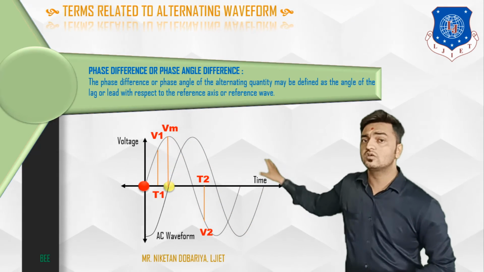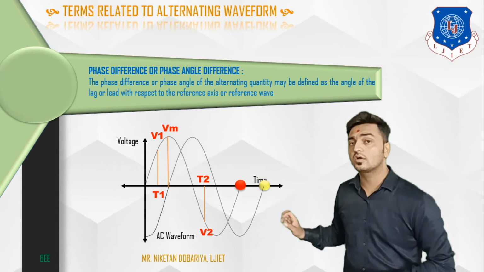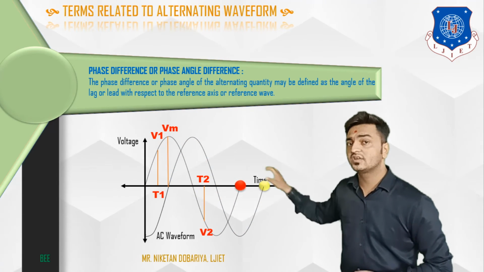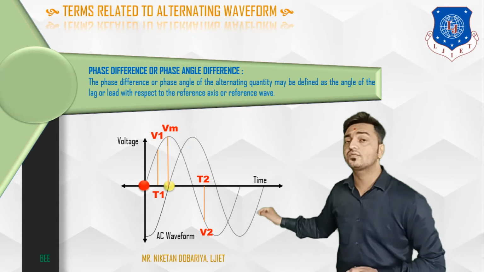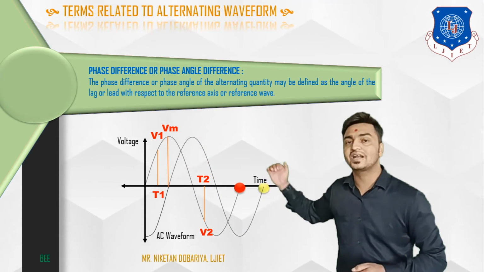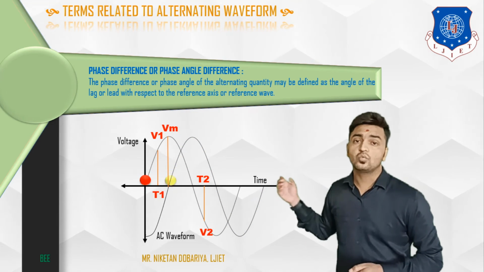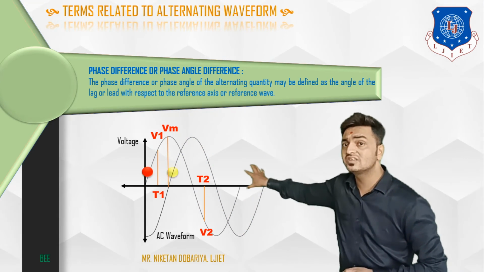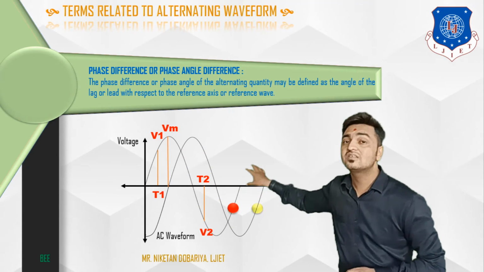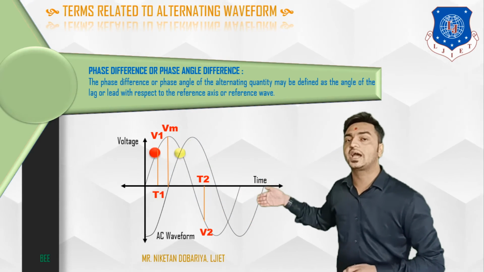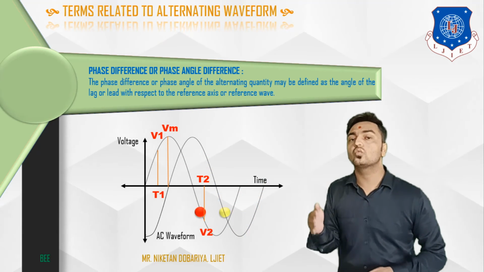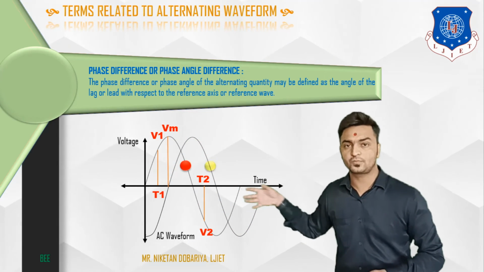First one with red colored dots, and next one with yellow colored dots. Now if you observe the first waveform with red colored dots, it is starting from zero angle from this reference angle, and compared to that, the positive cycle of the second waveform with yellow colored dots is starting after some time or after some angle. That means we can say that it is lagging with compared to that reference point.